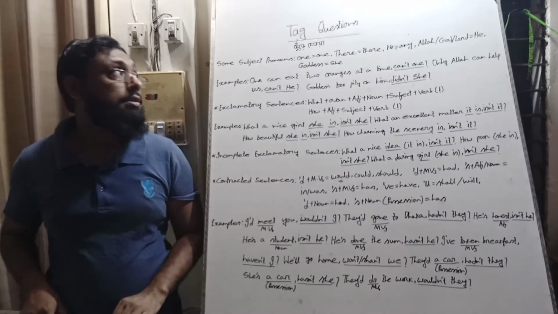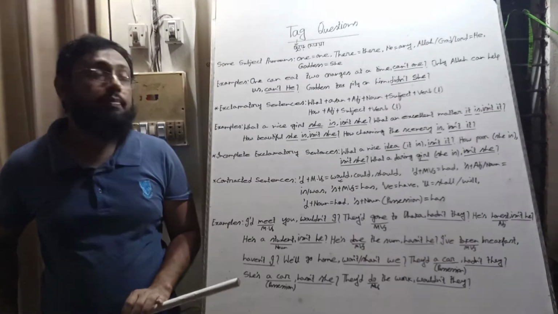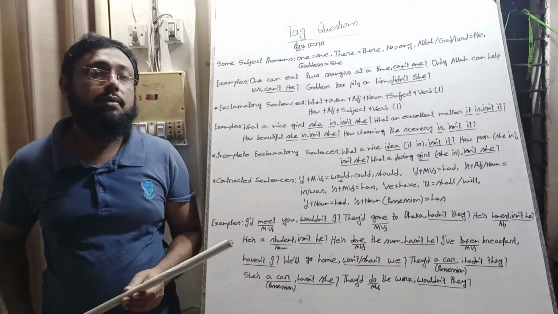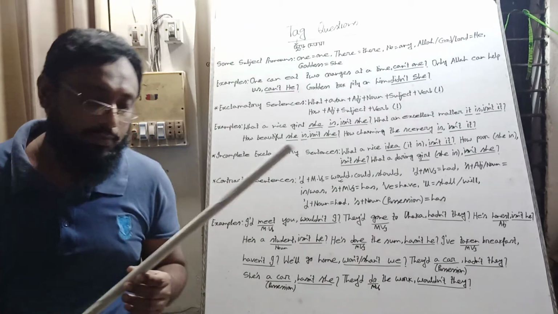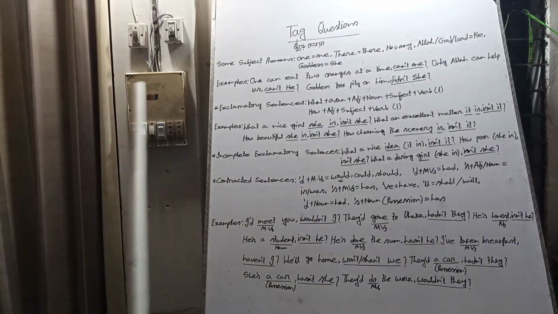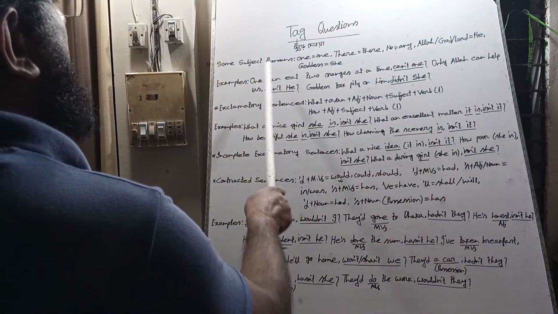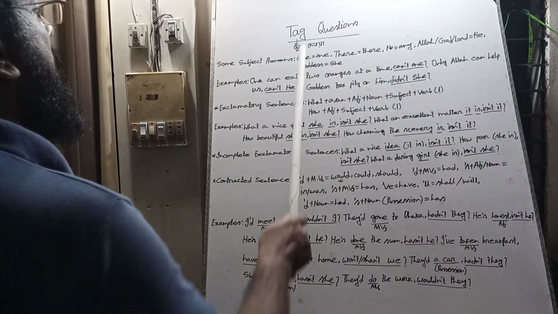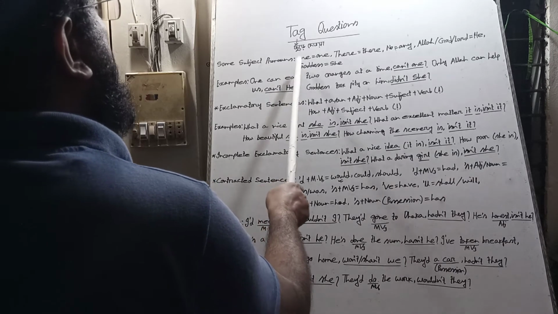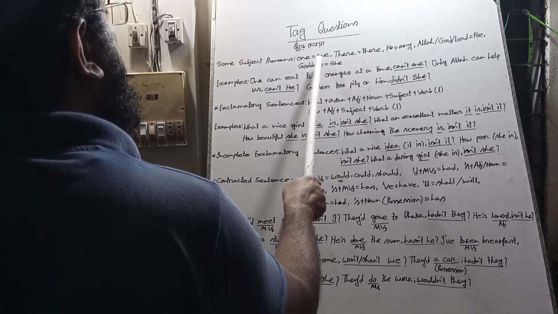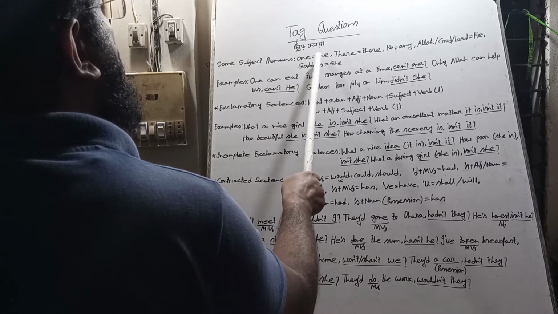My dear students and viewers, today we will discuss tag question part 4 in English. Please look at the board. Some subject pronouns: one is a noun, one is also a pronoun. So the pronoun will be one.